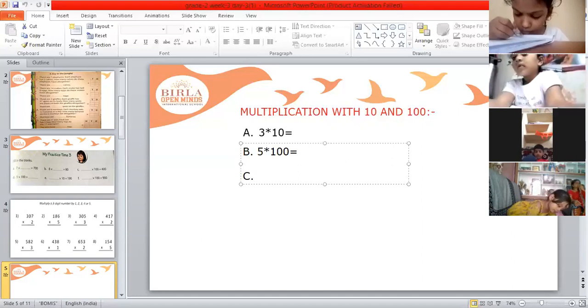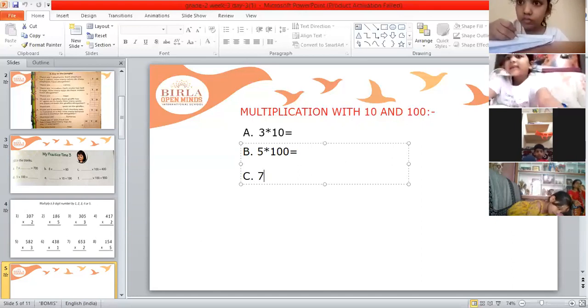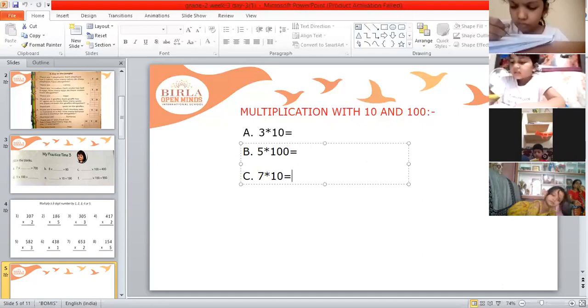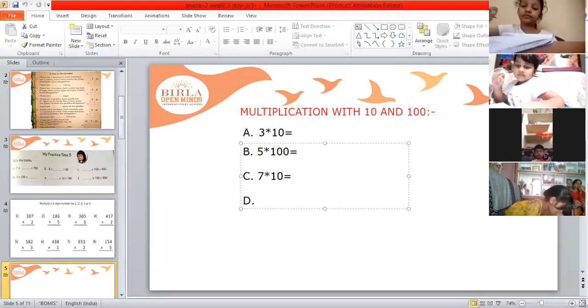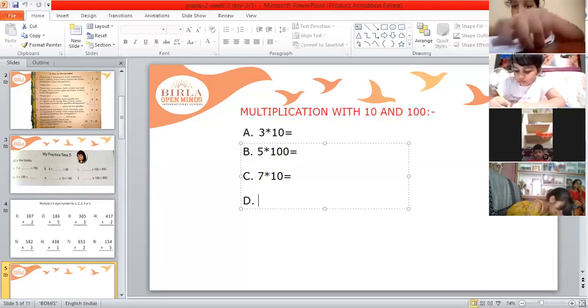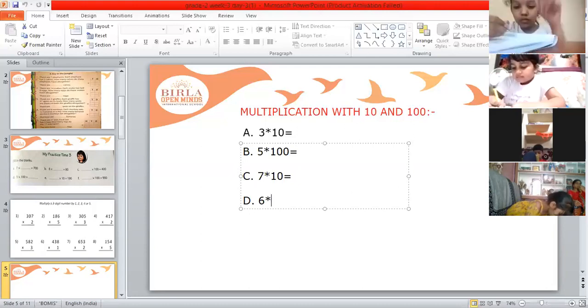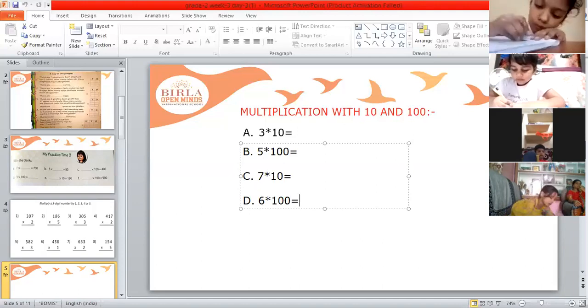Then third bit: 7 multiplied by 10 is equal to how much? I am reading the questions also so that you will not have any confusion. Next, 6 multiplied by 100 is equal to how much?